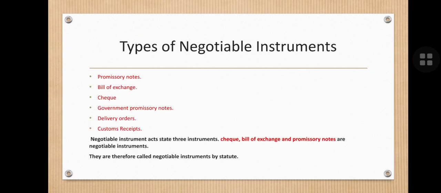Types of negotiable instruments. See, there are many types of negotiable instruments, and some of them are listed as below, such as promissory notes, bill of exchange, check, government promissory notes, delivery notes, custom receipts. And the Negotiable Instrument Act has stated only three instruments that are being used in the act, and they are check, bill of exchange, and promissory notes.